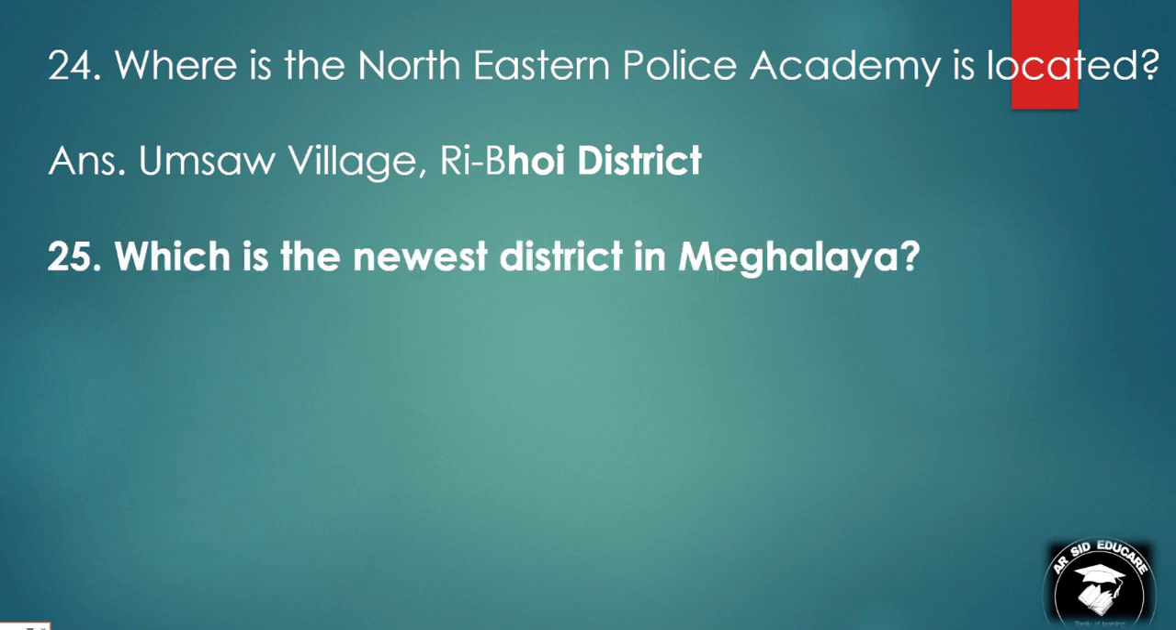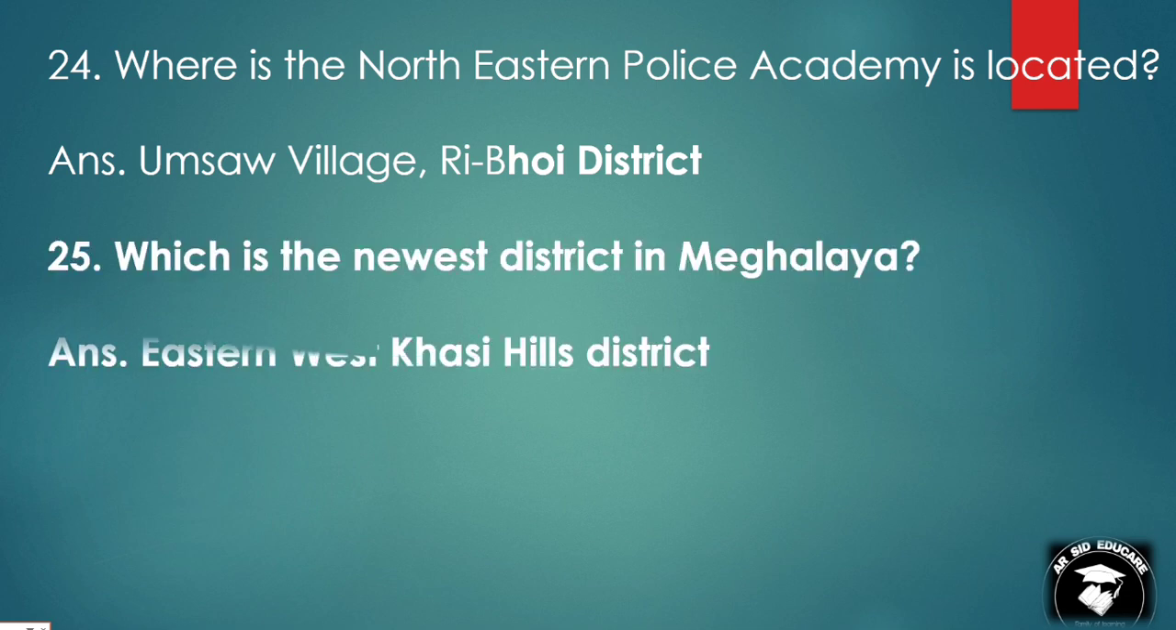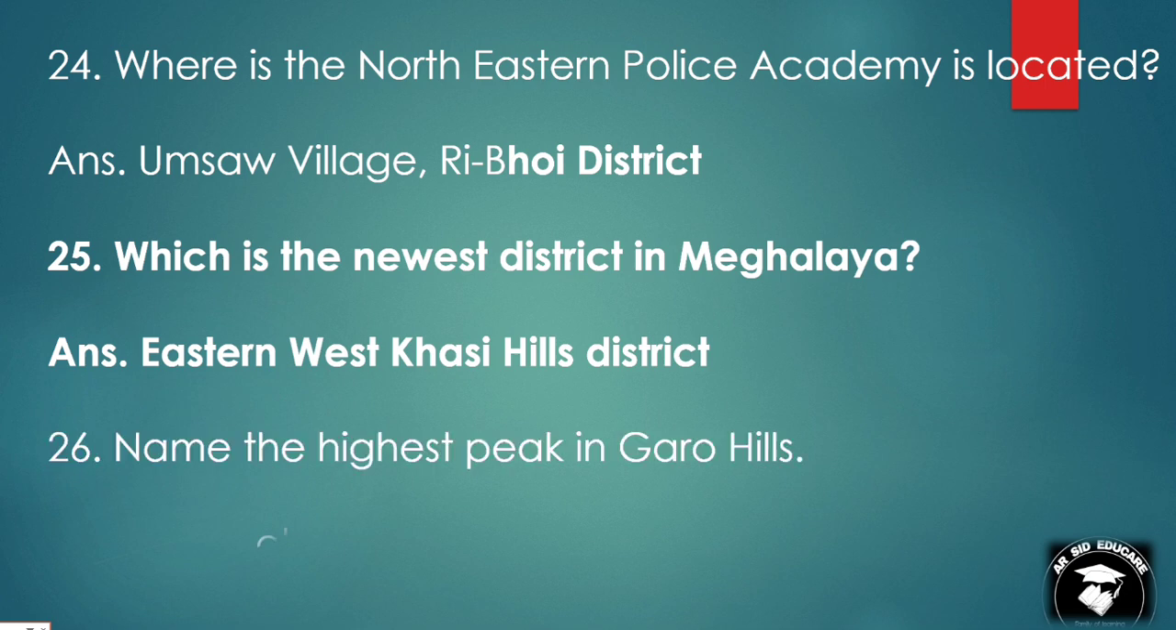Where is the North Eastern Police Academy located? Umsaw Village, Ri Bhoi District. Which is the newest district in Meghalaya? Eastern West Khasi Hills District. Name the highest peak in Garo Hills. The Nokrek Peak.